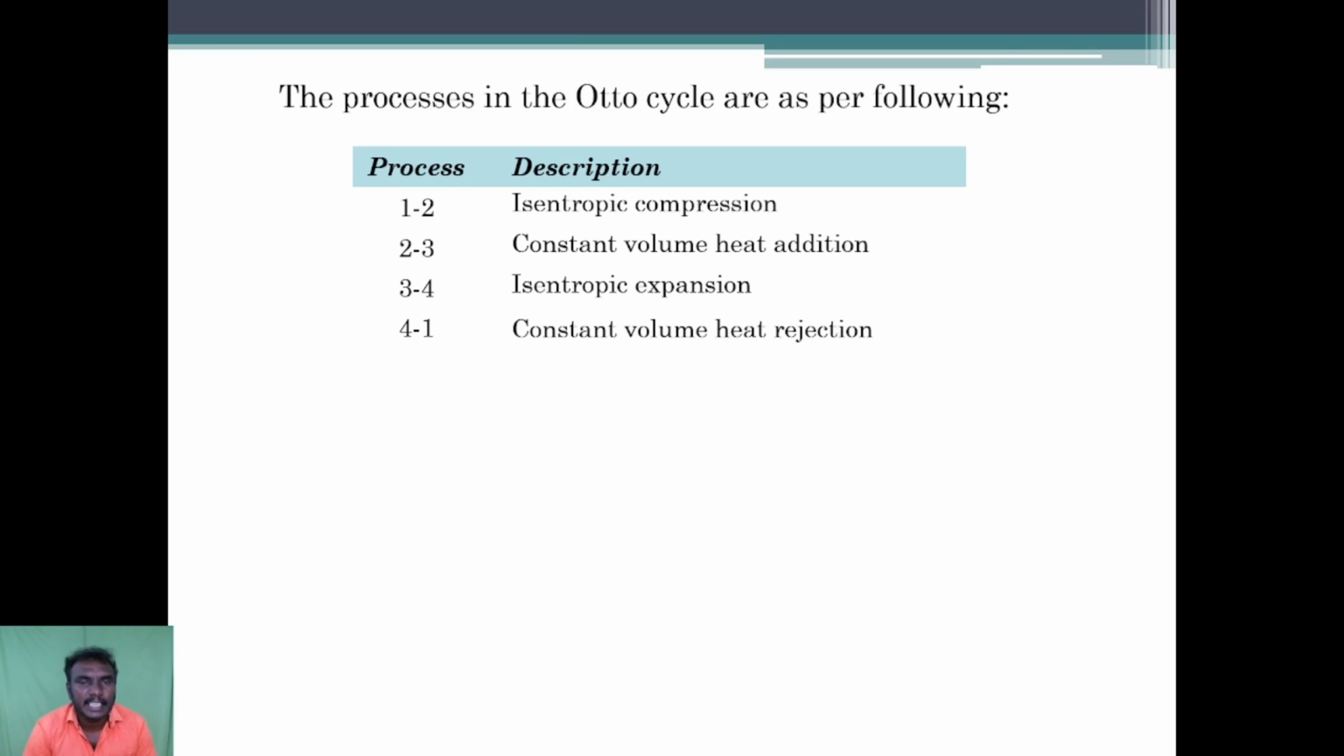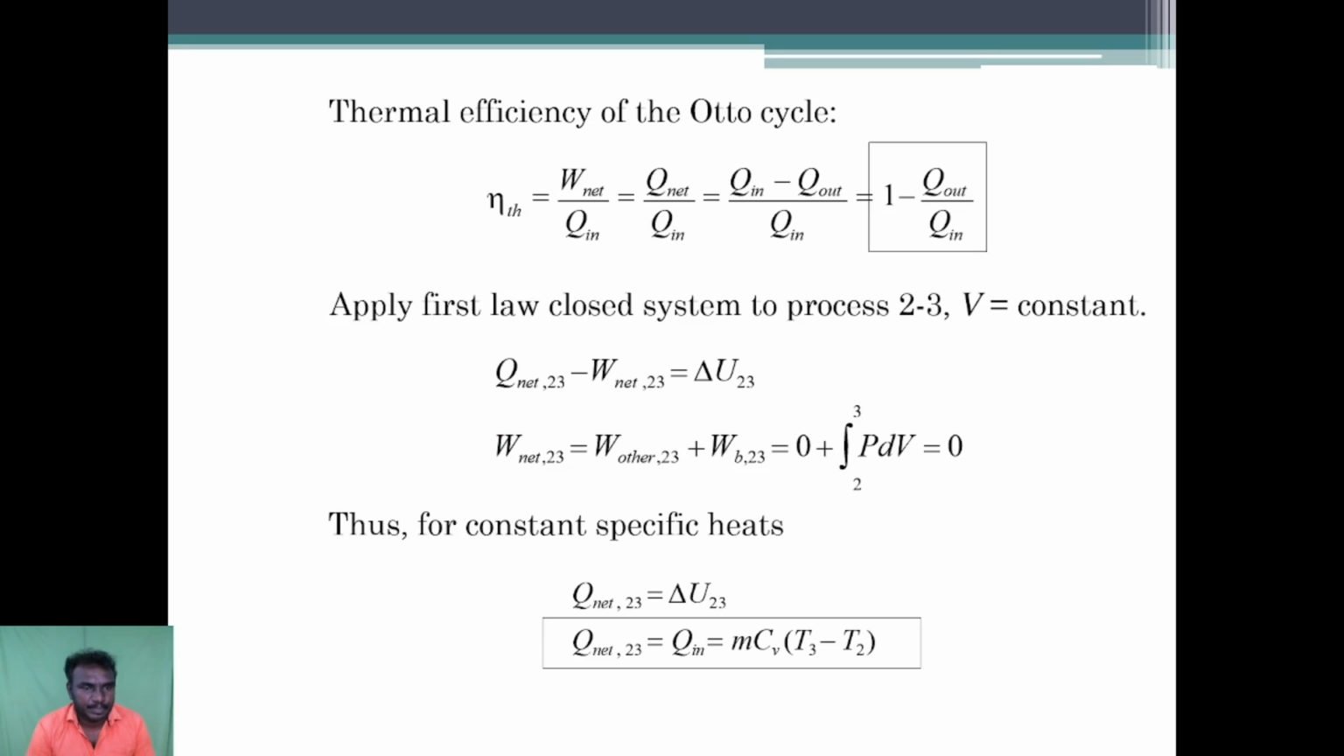The processes in the Otto cycle are: first, 1 to 2 is isentropic compression, 2 to 3 is constant volume heat addition, 3 to 4 is isentropic expansion, 4 to 1 is constant volume heat rejection. The thermal efficiency of the Otto cycle is eta thermal is equal to W net divided by Q in. Work net is always equal to Q net. So Q in minus Q out divided by Q in. So finally eta thermal is equal to 1 minus Q out divided by Q in.